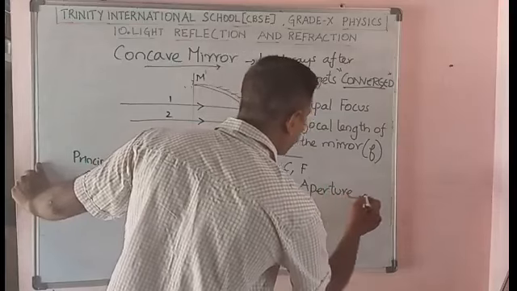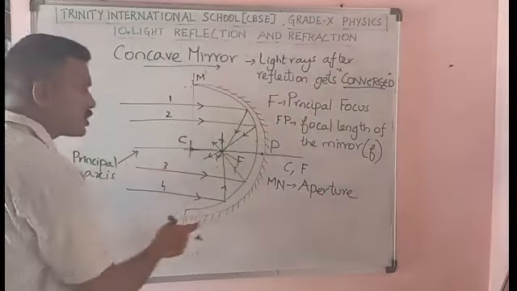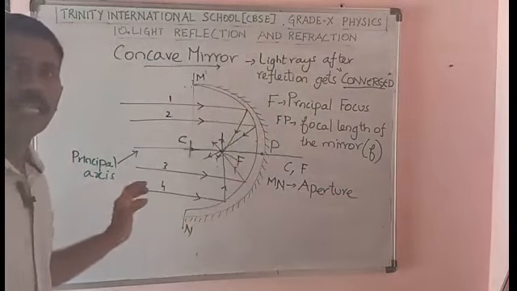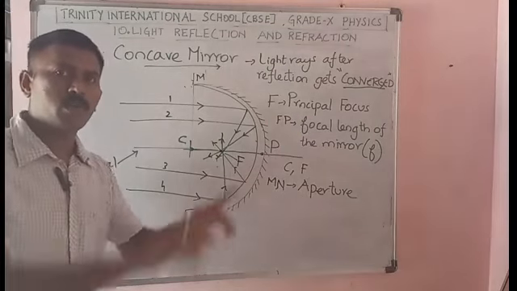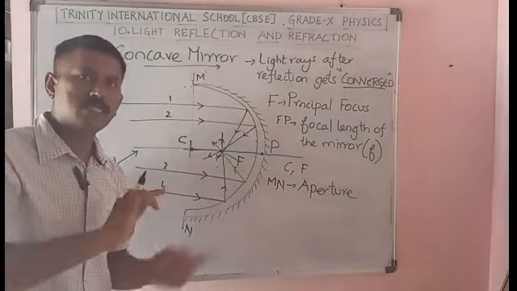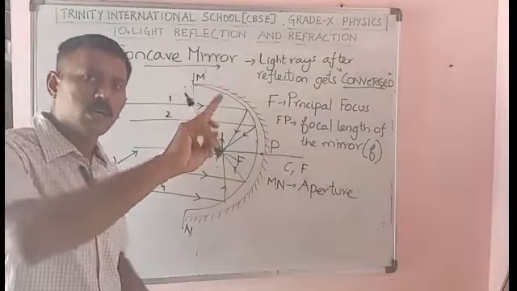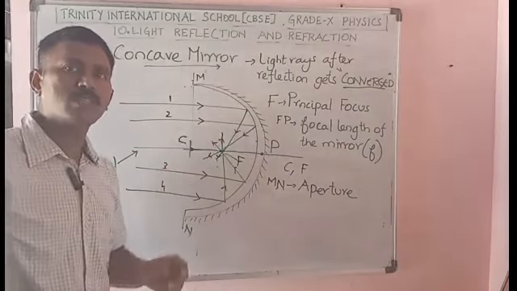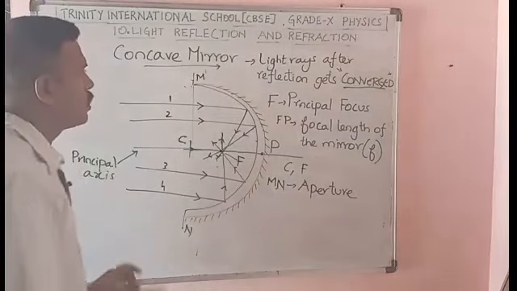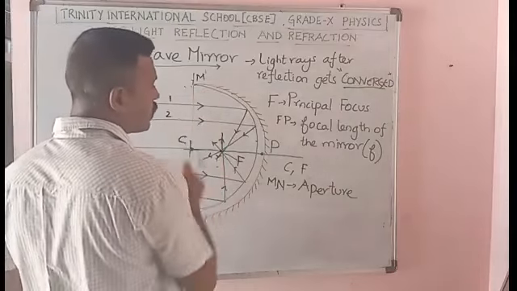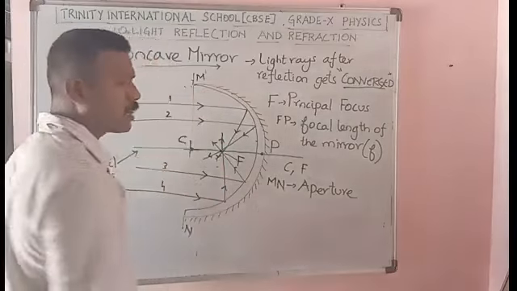That is the length of the mirror. For a straight line we say length, and for a curve we say circumference. The circumference of this mirror is represented by MN. That you can name as aperture.